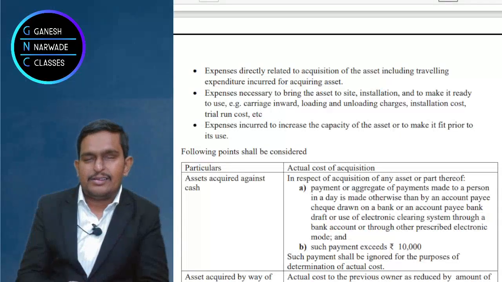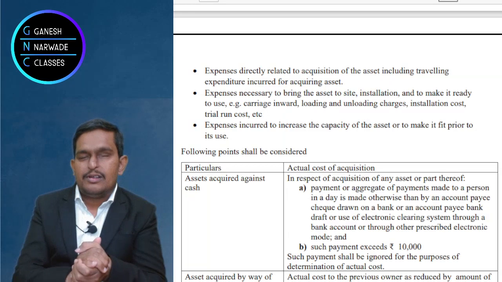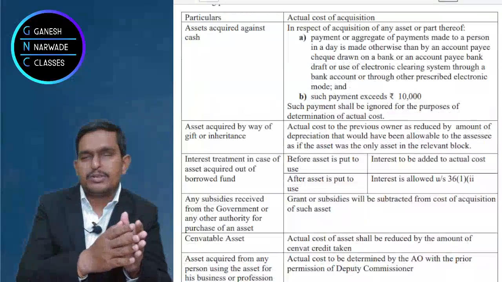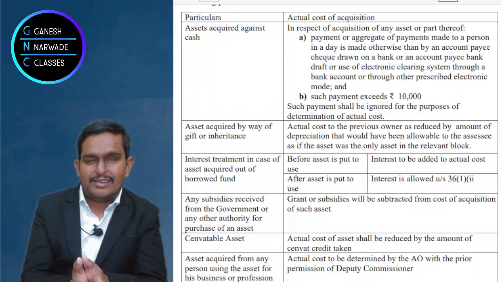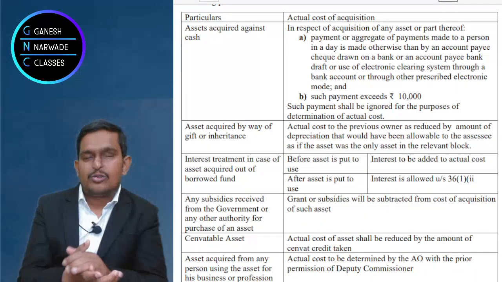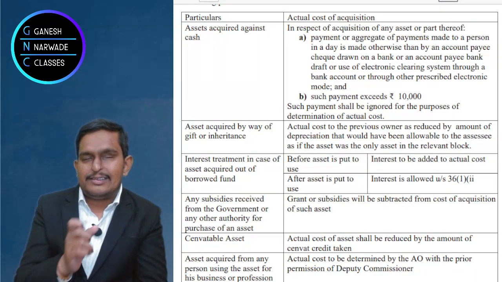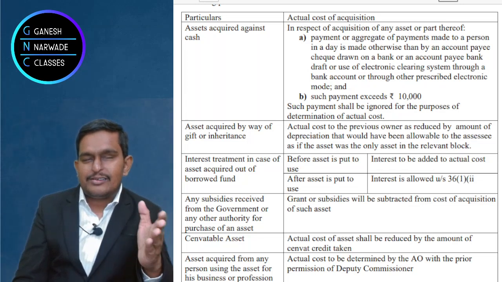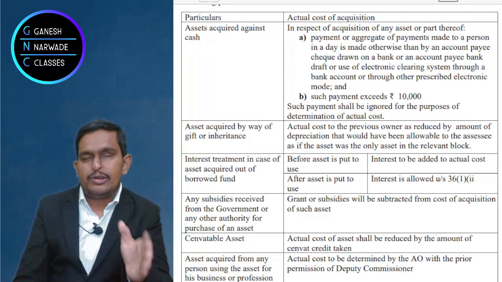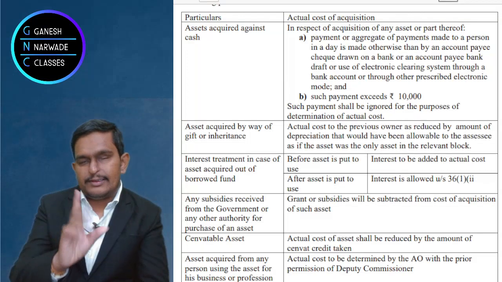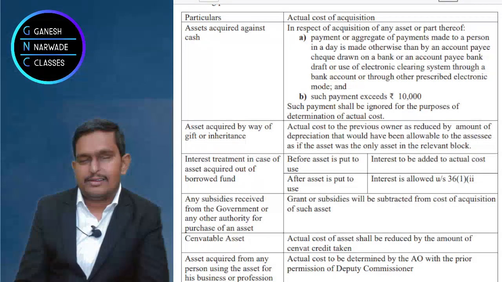But if they were using it for many years and then transferred it to you, like Dhirubhai Ambani did a lot of business, and after so much business, he transferred the business to his son. If that is the case, then what will happen to Mukesh Ambani, Anil Ambani? So it is a case of inheritance. In that case, the WDV in the father's books, the same WDV will become the cost to the son. Okay. This is the inheritance and gift case. Right.